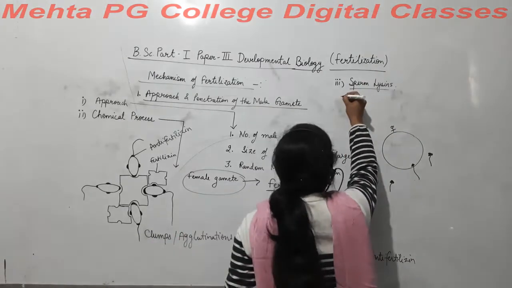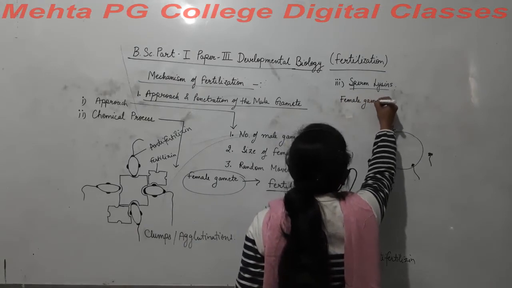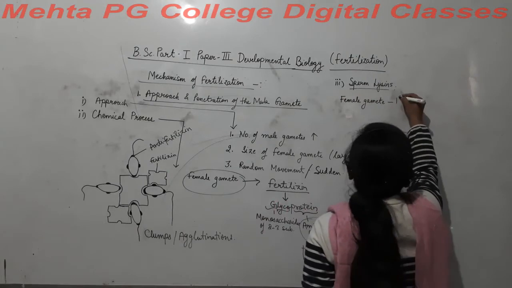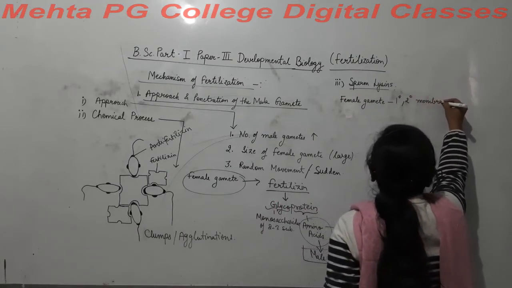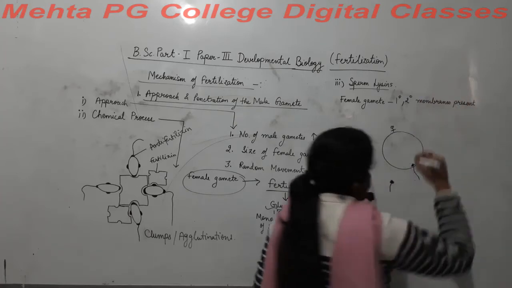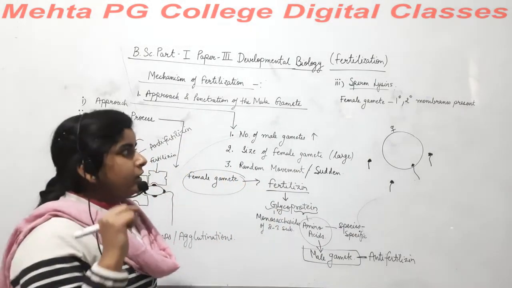If we talk about the female gamete, the ova, it has some primary and secondary membranes present outside it.